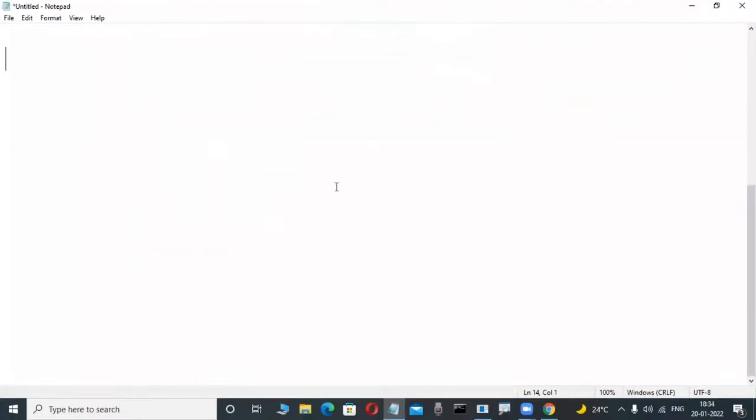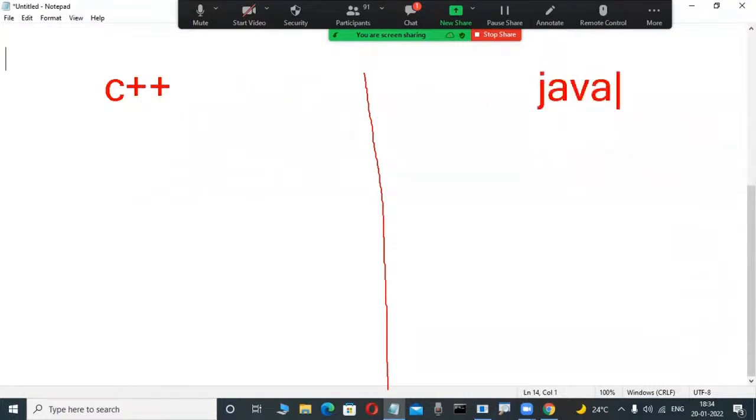Suppose I take two languages today as an example. Through the same similar concepts, we will observe whether these SQLs are different or the same. Now check it out. Just observe for five minutes, this is a demo. C++ is a language and Java is a language. For example, for computer students, these are two popular object-oriented languages.